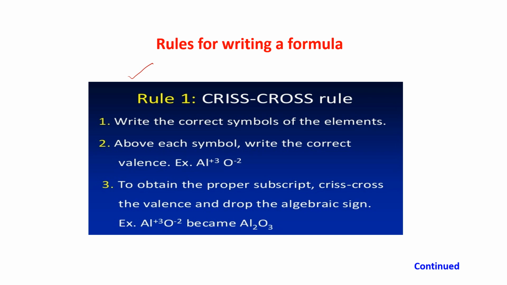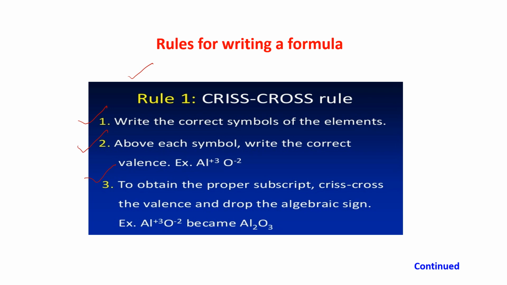Write the correct symbol of the element, as I told you. Above each symbol, write the correct valencies, as I told you. To obtain the proper subscript, crisscross the valencies and drop the algebraic sign. I told you; let me show you once again here.